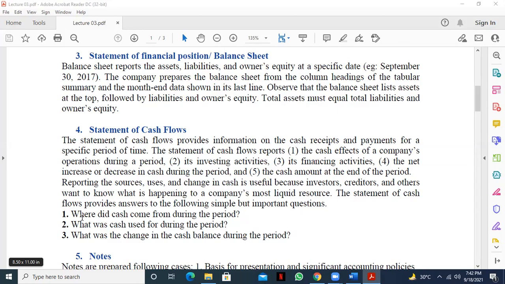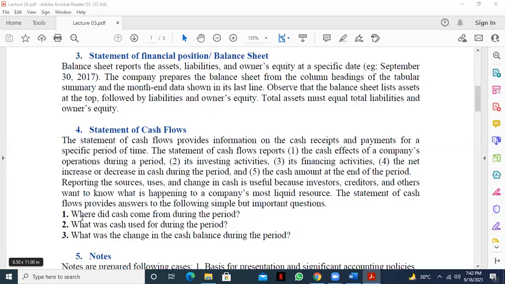So that is what we call operation, the main activity of the business. That is, we purchase, we sell. So purchase and selling activity, we call it operating activities.